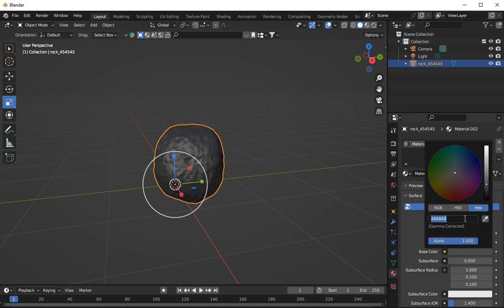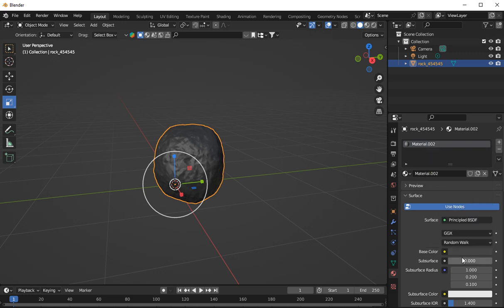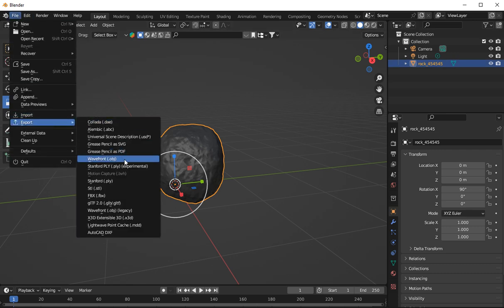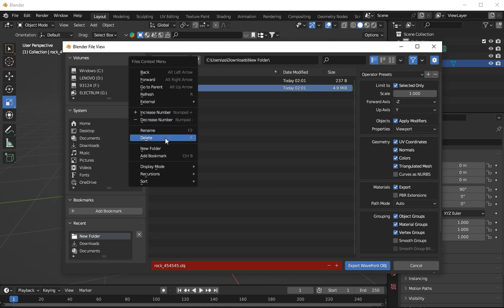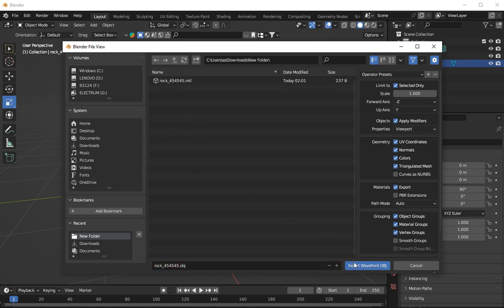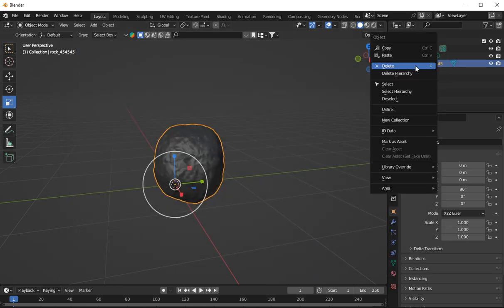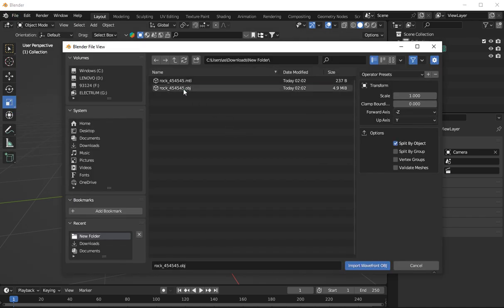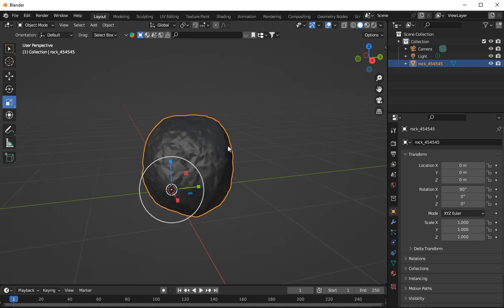Go in here, click on here, make sure it's on Hex, and just copy and paste, Control V, or you can just type 45, 45, and 45, and press apply. You'll notice it looks like the same colour. Click on the rock, go back to export, we're going to export it, and go back to here, delete. You can delete that one, just delete the OBJ. Click that, back in here, delete it. Import it. This is just so you get in the habit of actually exporting and importing the actual rock.